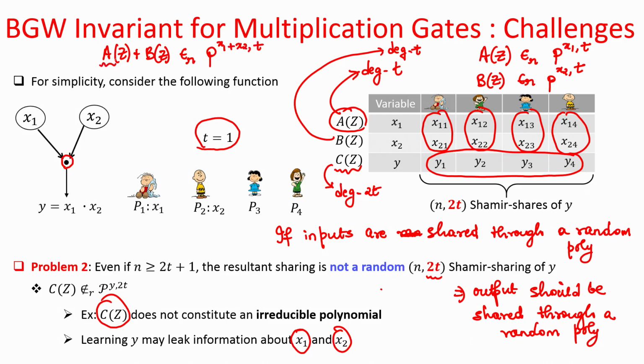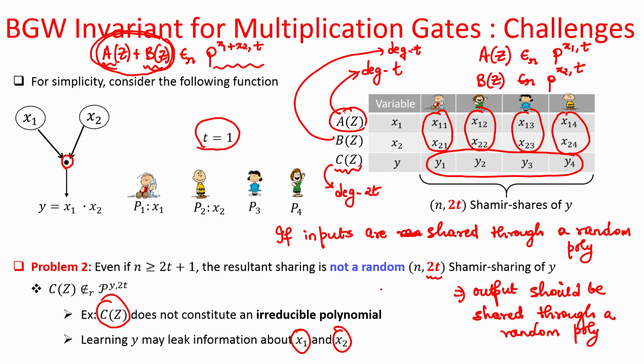Because if the coefficients of A are randomly chosen, of course except the constant term, and the same is the case for the B polynomial, then if you take the coefficients component-wise and add them, that will give you the coefficient of z power i for this sum polynomial, and if the coefficients of z power i in the A polynomial and the B polynomial were random, you add two random coefficients, that will give you a random coefficient for z power i in the C polynomial. So, that is why this sum polynomial is still a random member of this set of all possible polynomials of degree t whose constant term would have been x 1 plus x 2.